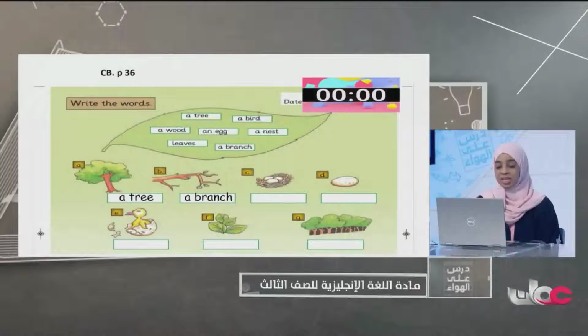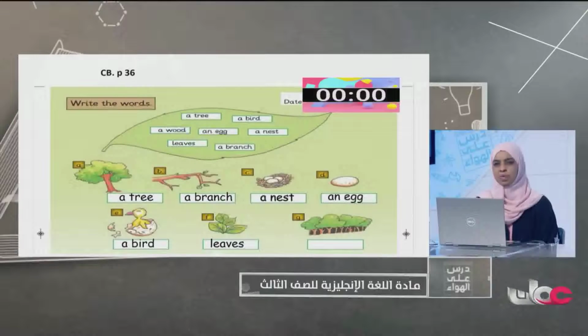C. An egg, yes. Is it an egg? No, there is an egg in the nest. Very good, grade 3. Well done. Okay, D. What is it? An egg. Very good. E. A bird. Then F.